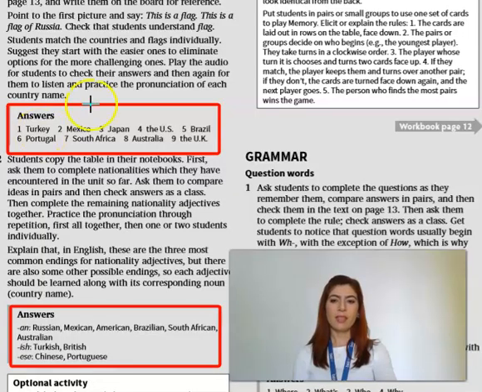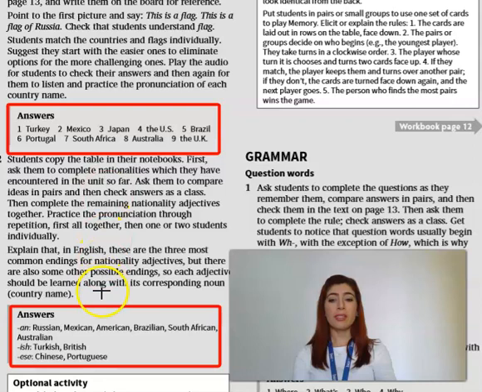Okay, so as you can see here, we have the answers for exercise 1, which is number 1, Turkey, 2, Mexico, 3, Japan, 4, the US, 5, Brazil, 6, Portugal, 7, South Africa, 8, Australia, and 9, the UK.